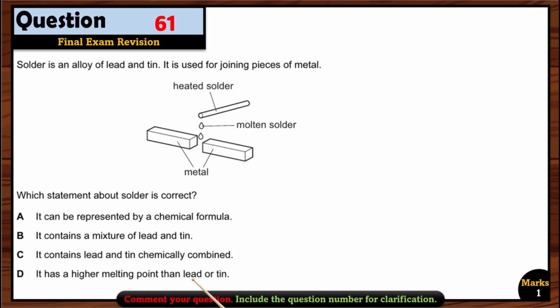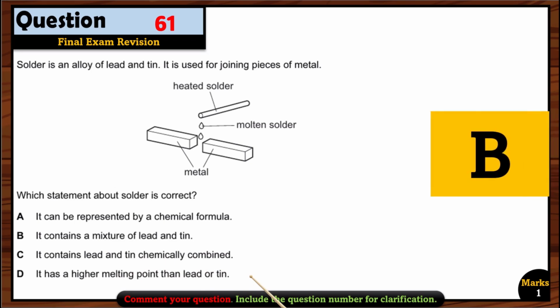It has a higher melting point than lead or tin. That's also wrong. Usually alloys have higher melting and boiling points, but for solder, it has a lower melting and boiling point compared to lead. So option B is the right option here.